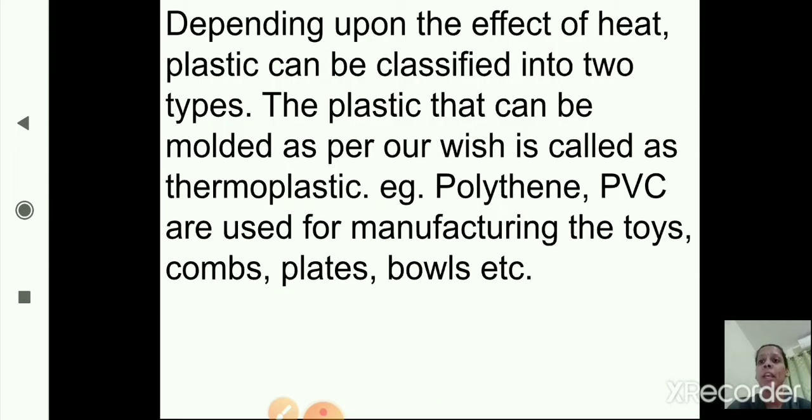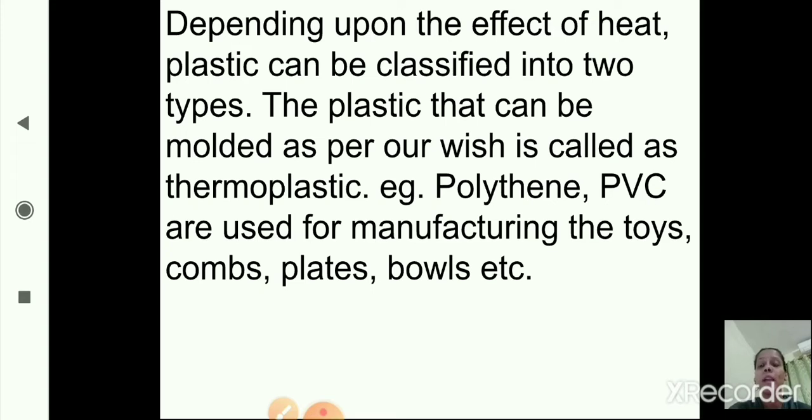Now, depending upon the effect of heat, plastic can be classified into two types. The first type is the plastic that can be molded as per our wish, which is called thermoplastic. It means the plastic which can be molded as per our wish.